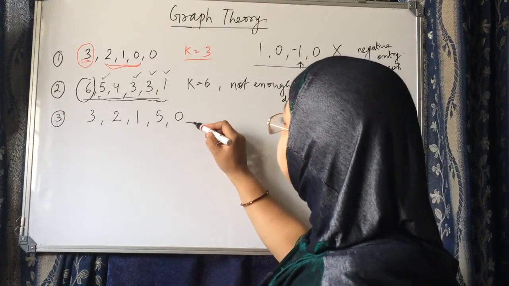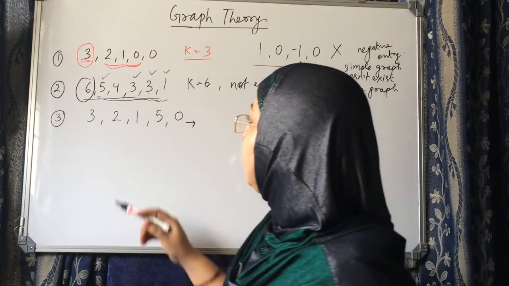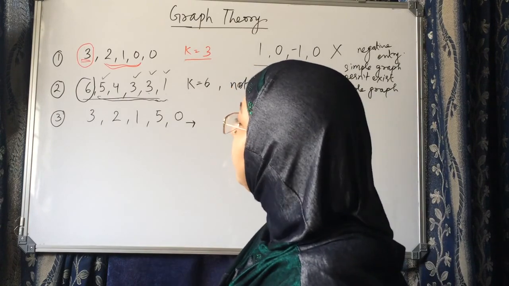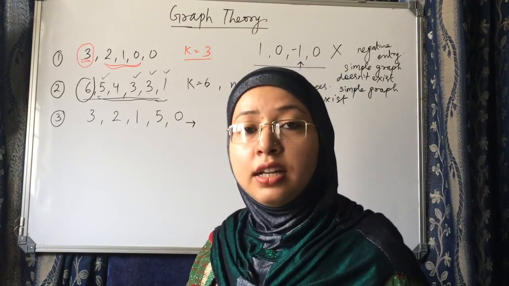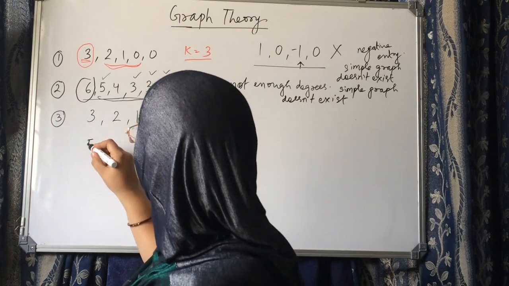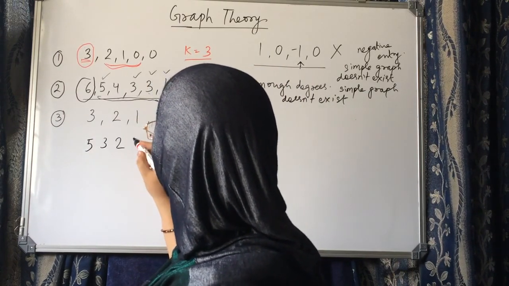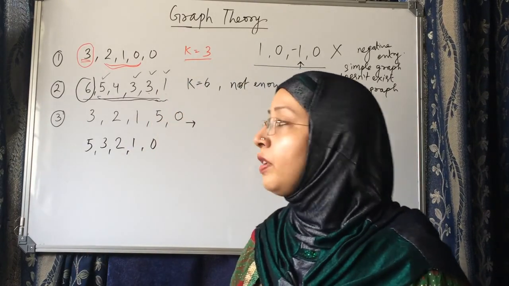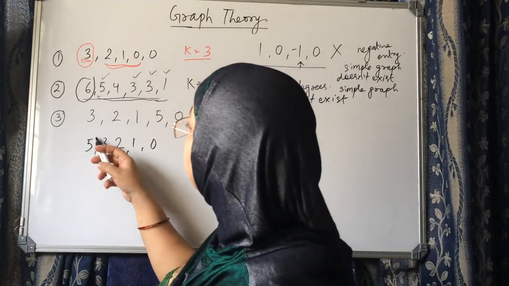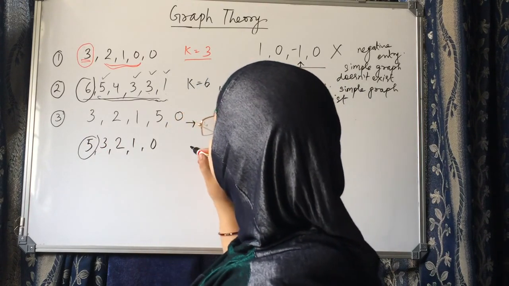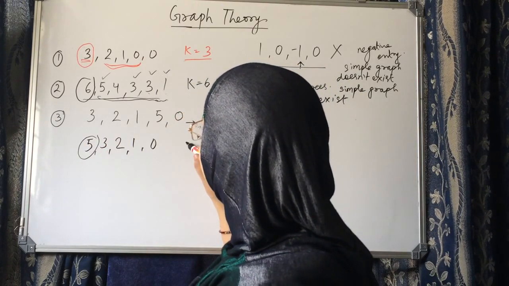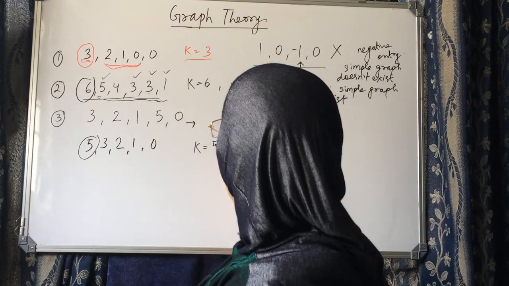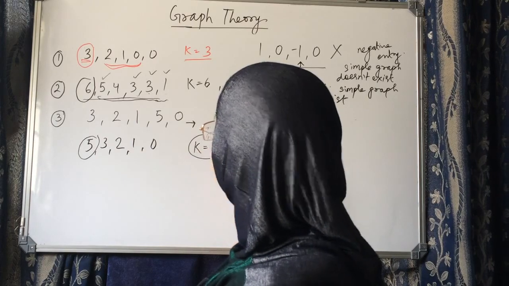Let's see the third one. Is it in non-ascending order? No. So first of all, arrange it in non-ascending order. So it will become 5, 3, 2, 1, 0. Now remove the highest degree. Highest degree is 5. Let it be k. K will be 5.